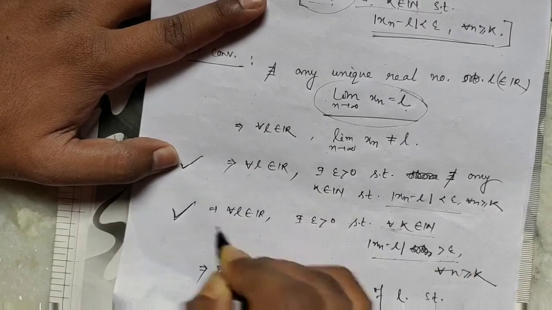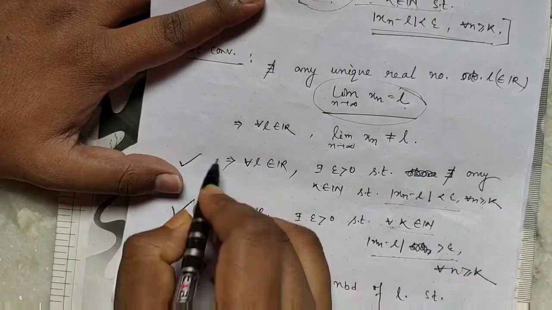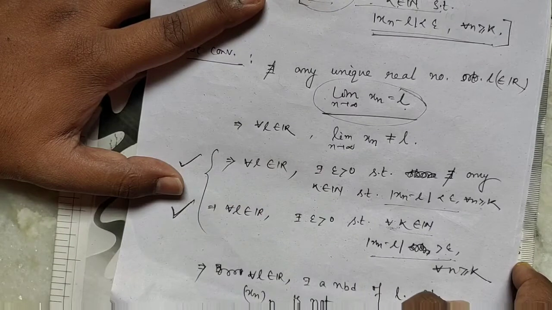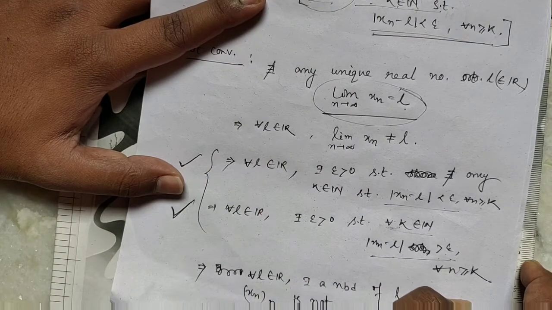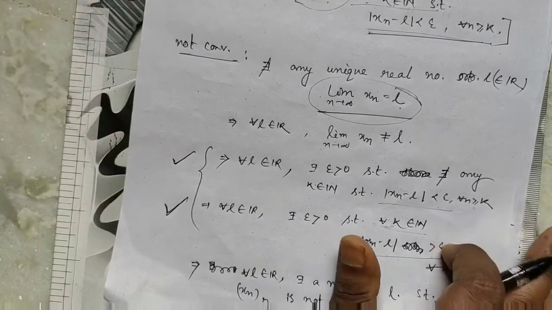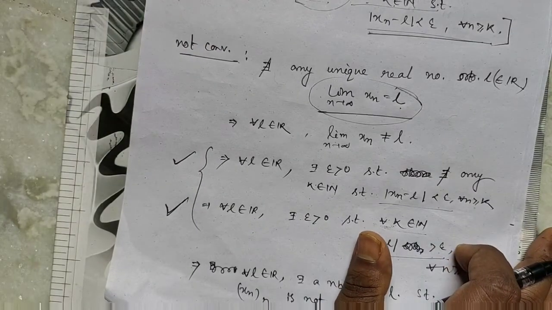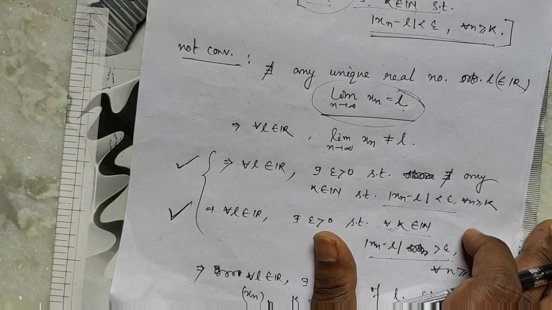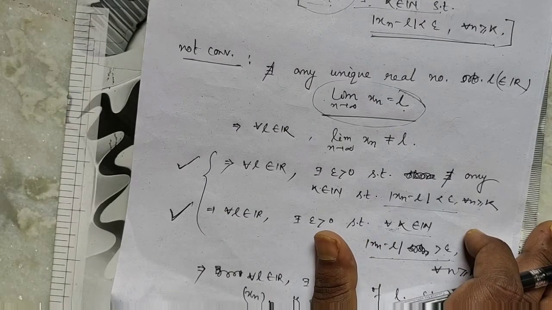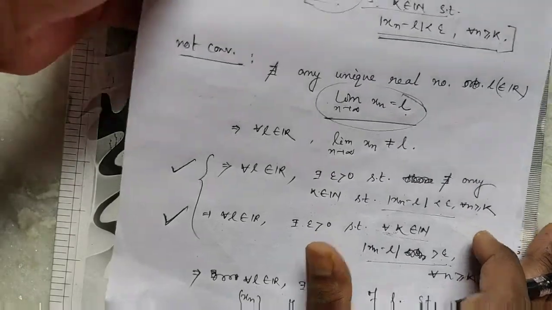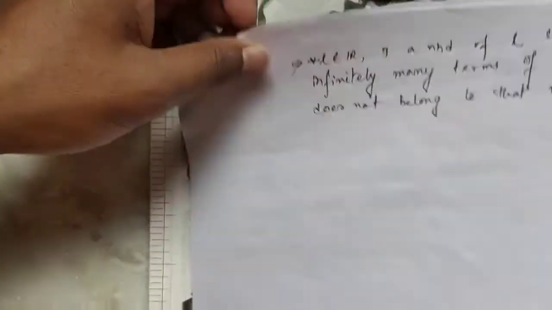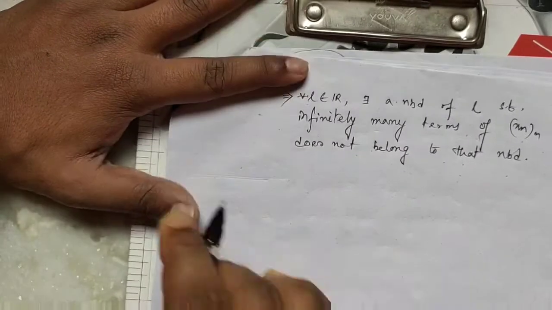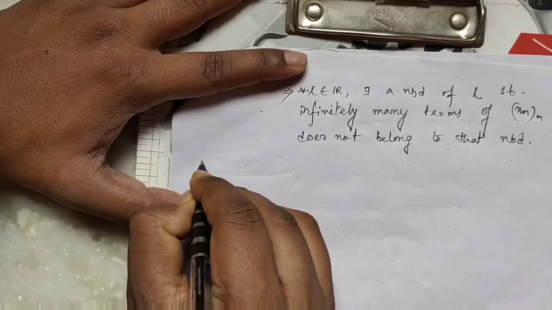We use this or this to prove a sequence is divergent. We prove this or this. Clear?